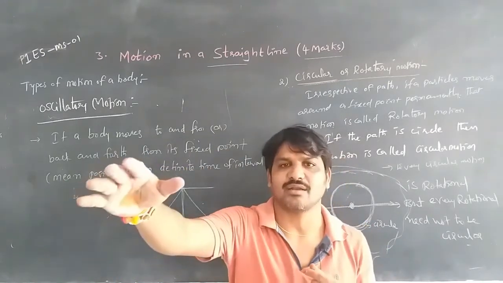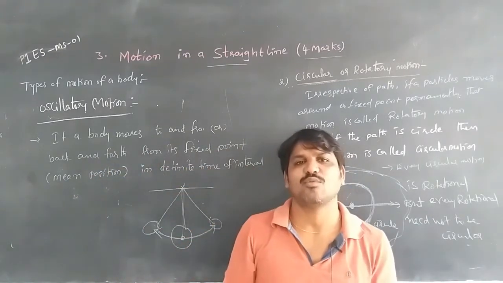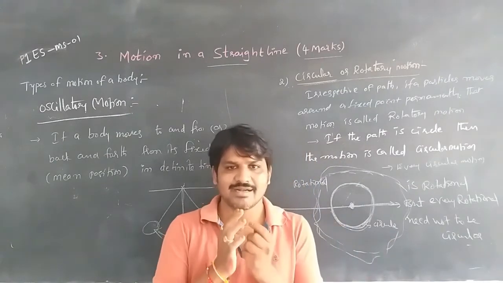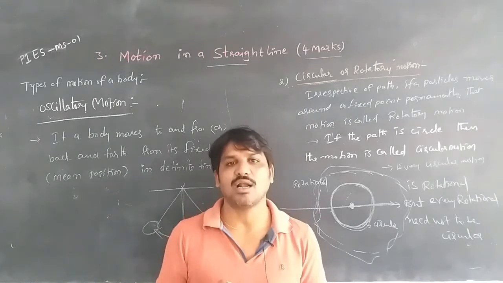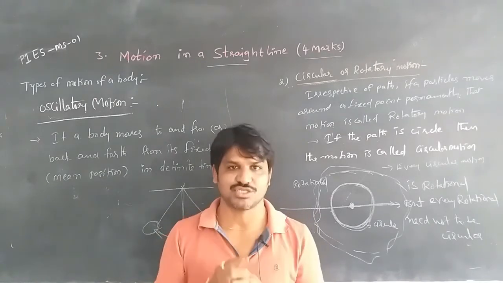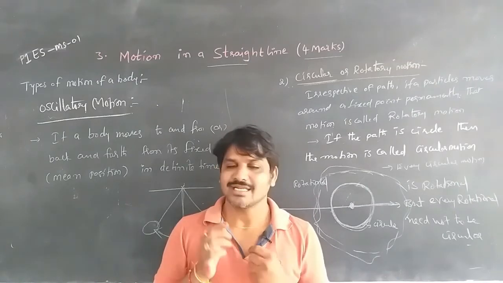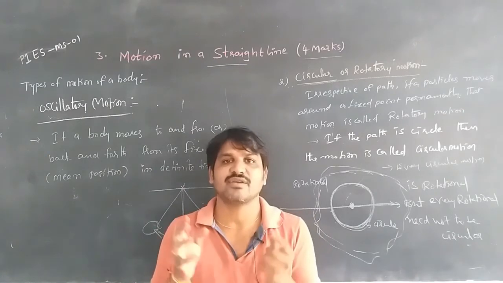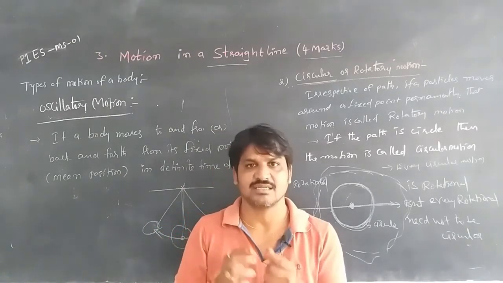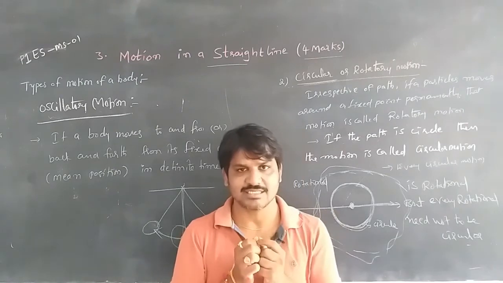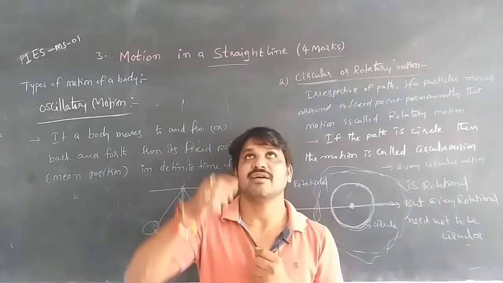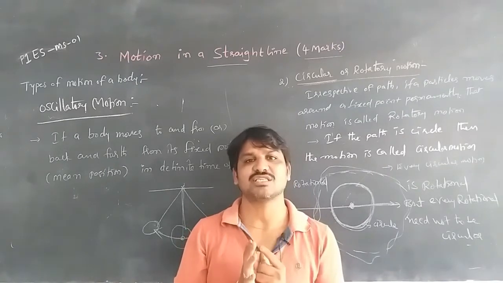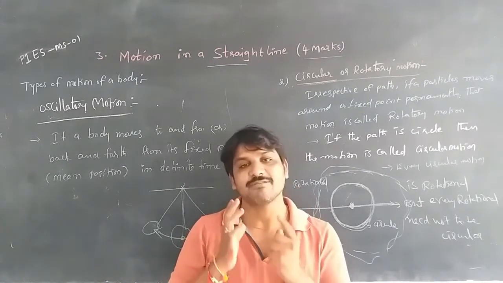Whenever the body is at rest, with no force acting on it, that position is its mean position. Whenever it is suspended, it stays at rest; that position is called the mean position, the equilibrium position, the fixed point.